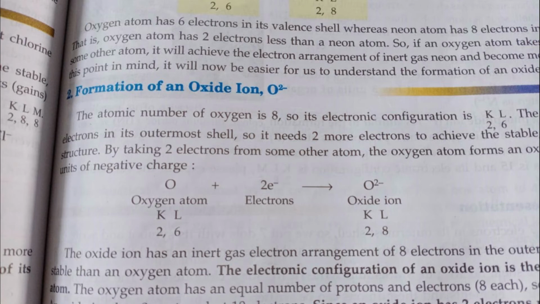In the outermost orbit you have 6 electrons. So if it attains 2 electrons, it becomes octet. Octa means 8. So therefore it accepts 2 electrons and becomes O2 minus. We call it the oxide ion.